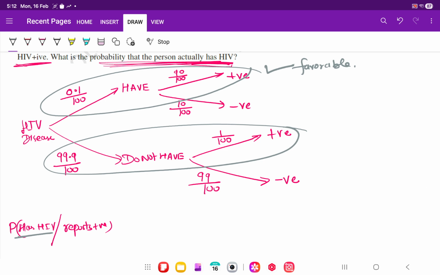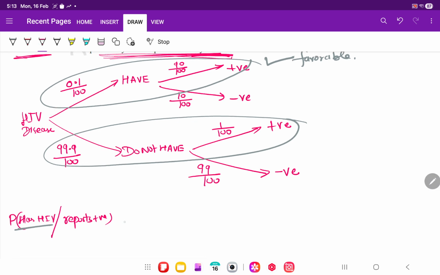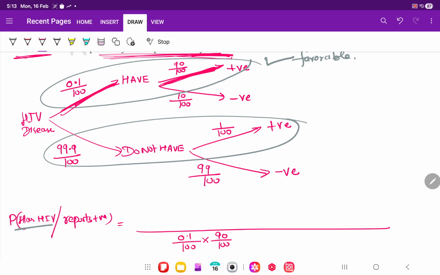So let me solve it. What are the total possibilities? That he has it and he reports it: has it is 0.1 by 100 and reports is 90 by 100. Or he does not have it, which is 99.9 by 100, and he reports, into 1 by 100. Out of that, the first is favorable.